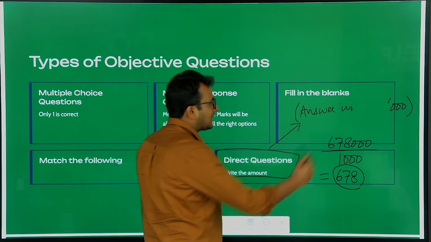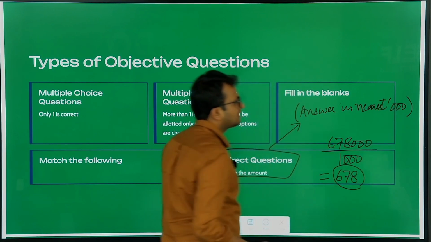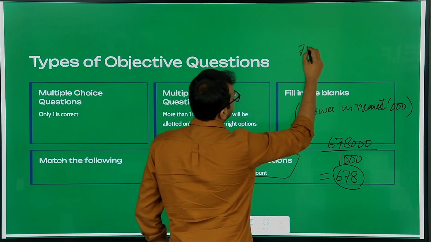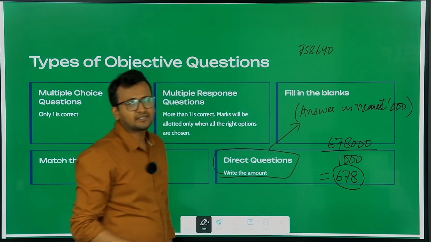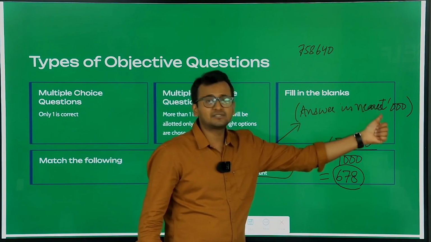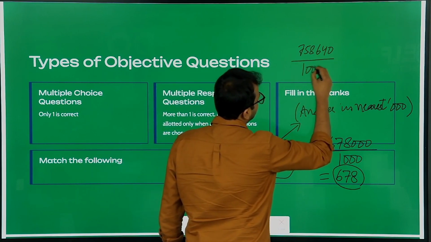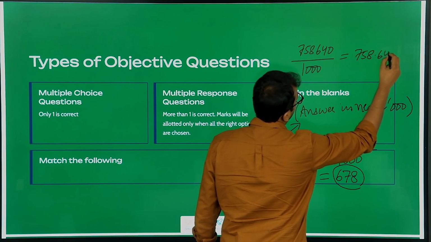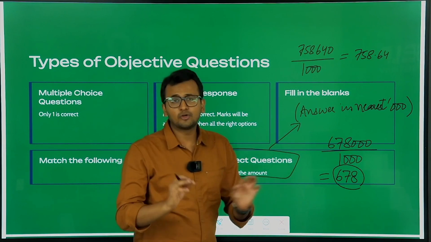Okay. Now, one more type of question will come as a direct question. They will ask you to answer in the nearest 3 zeros. So what do they mean? Let us suppose the answer that you're arriving at is 758,640. Now they're asking you to answer in the nearest 3 zeros. So what will you do? You will divide it by 1000. What will be your answer? 758.64. So you will write 758.64? No. You will not write 758.64.